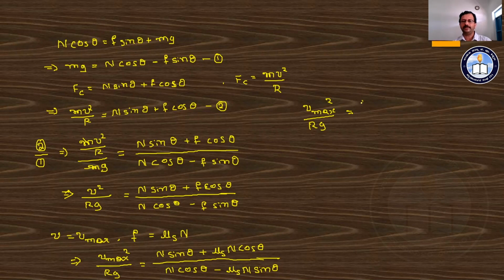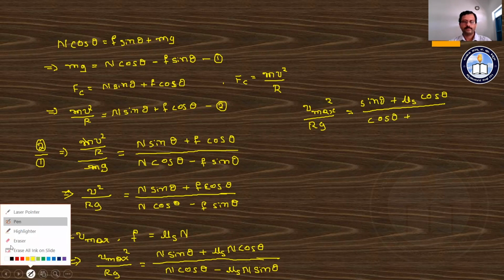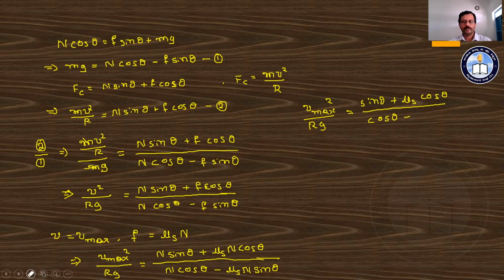This one as sine theta plus mu s, n is all cancelled, mu s into cos theta, this is divided by cos theta minus, this is minus only, minus remaining thing, that is n into sine theta. Now divide the right hand side by cos theta.